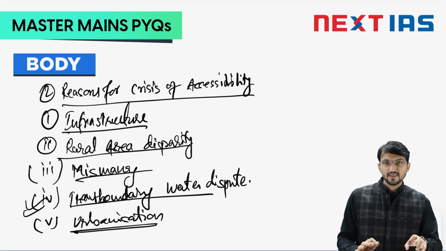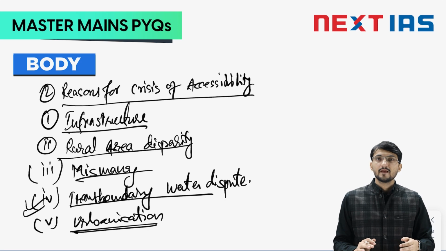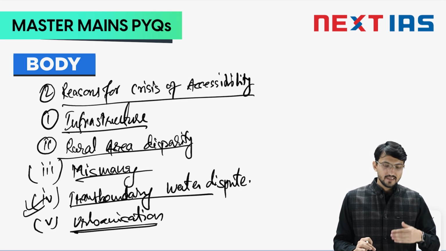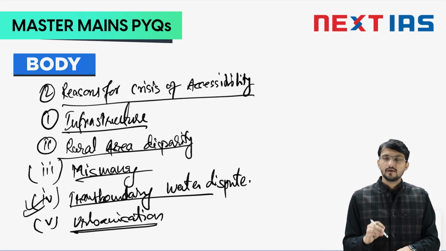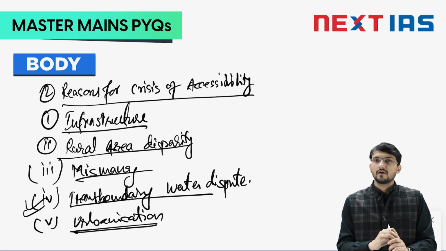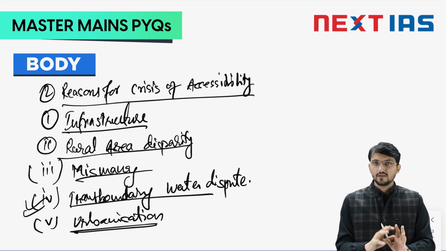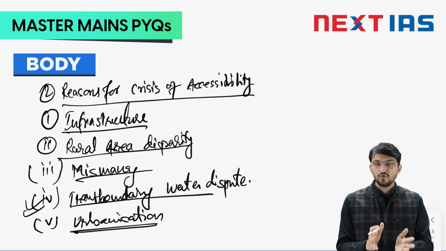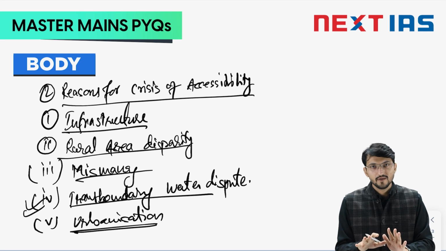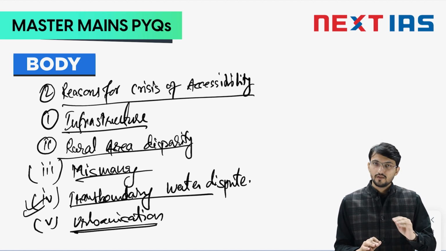Why? Because the urbanization is happening because of over-urbanization. The urbanization is not planned. Nobody is planning infrastructure to supply fresh water. So all these points will sufficiently explain your reasoning for the crisis of non-accessibility of fresh water. What you should keep in mind when you see the word world is that you should use examples from around the world. Do not restrict yourself to India only. That will happen with many people. They will start writing the answer and restrict their examples to India only. Always go outside India when you see the word world.